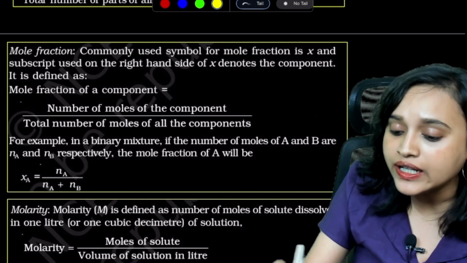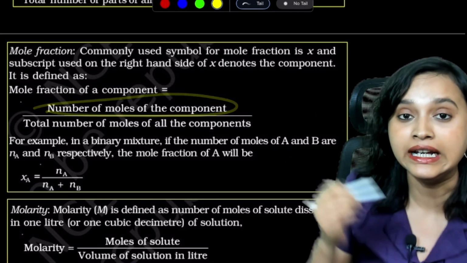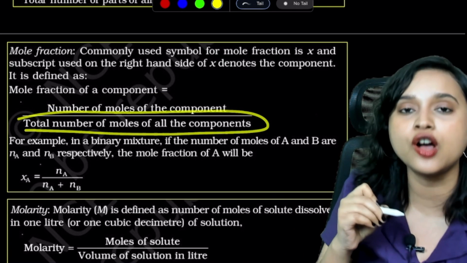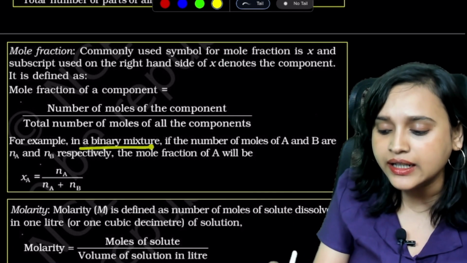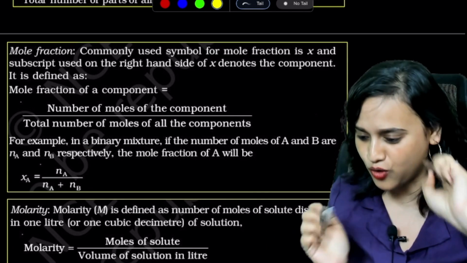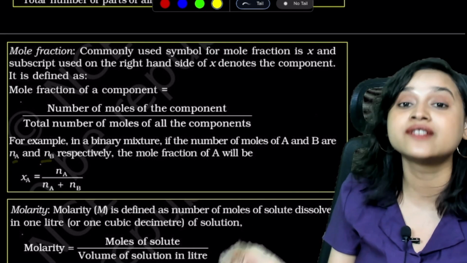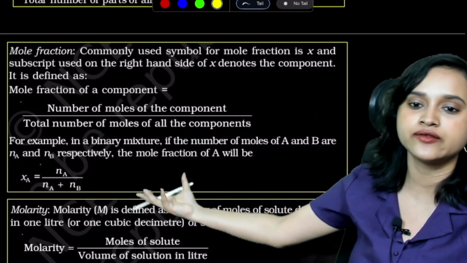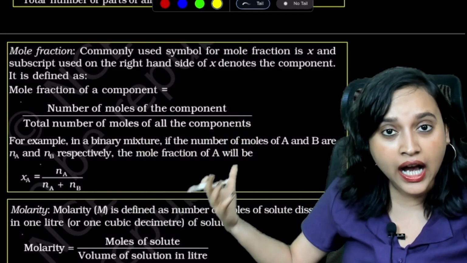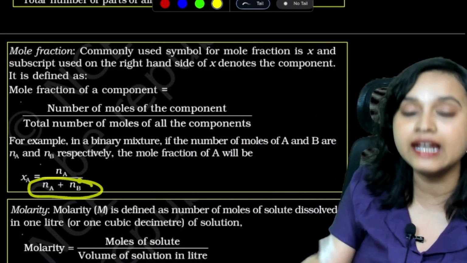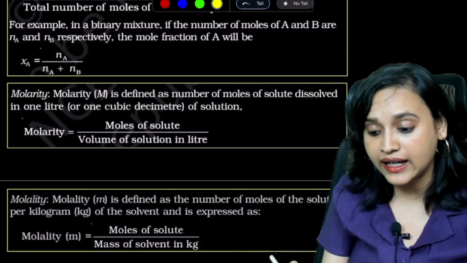Okay. Now it is defined as mole fraction of a component is equal to number of moles of the component divided by total number of moles of all the components. ठीक है. Now, for example, in a binary mixture, binary again, that means only two components are there. If the number of moles of A and B are n of A and n of B respectively, तो फिर mole fraction क्या हो जाएगा? The mole fraction will be written as chi of A is equal to n of A divided by total moles. Total moles यानी कि n of A plus n of B. Understood? Great.